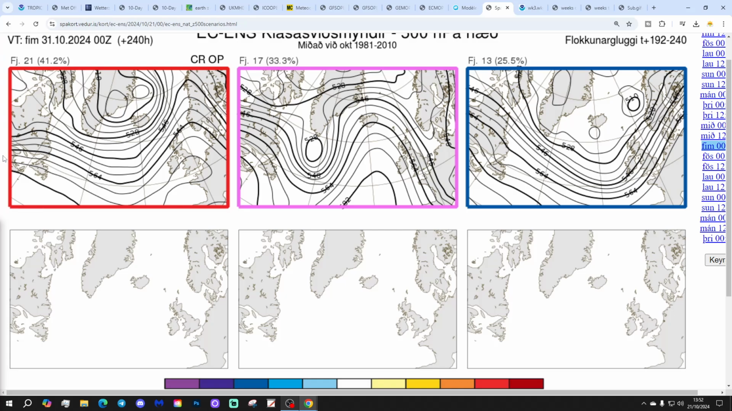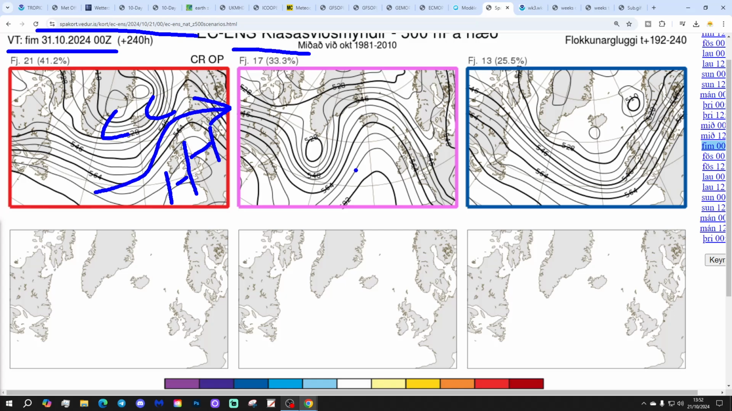These are the options on the table within the ECM ensembles today for day 10 from the Icelandic Met Office. Gets us to the 31st of October. 21 members of the ECM ensembles have high pressure to be over and to the west, southwest, potentially low pressure up here, so that could bring a lot of dry weather with it.